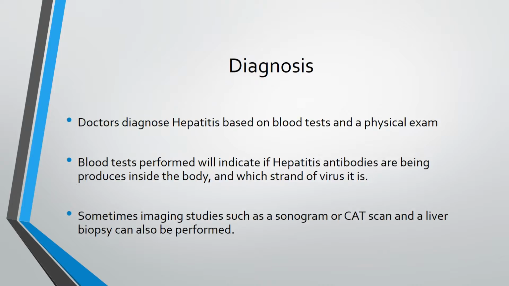Diagnosis. Doctors diagnose hepatitis based on blood tests and a physical exam. Blood tests performed will indicate if hepatitis antibodies are being produced inside the body and which strand of hepatitis it is. Sometimes, imaging studies such as sonograms or CAT scans and a liver biopsy can be performed.